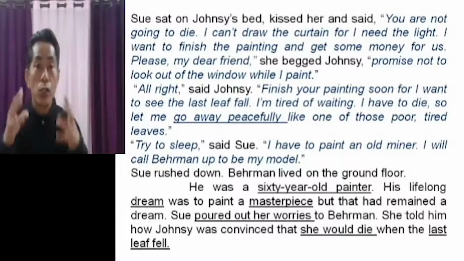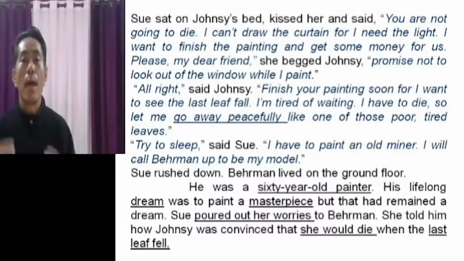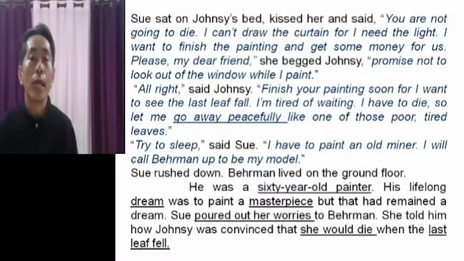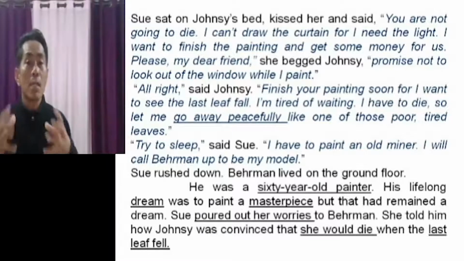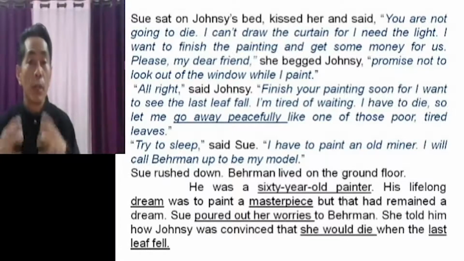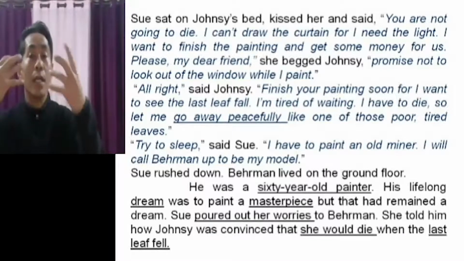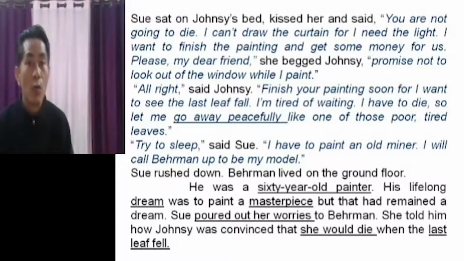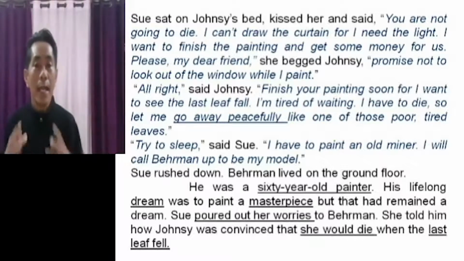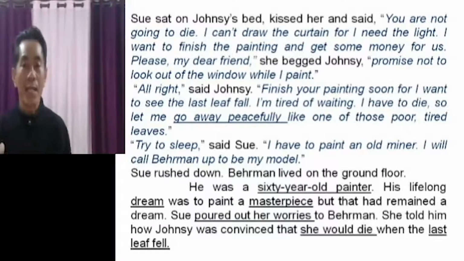Sue rushed down. Behrman lived on the ground floor. You remember they are on the third story and Behrman was living on the ground floor. Now who was Behrman? He was a 60-year-old painter.